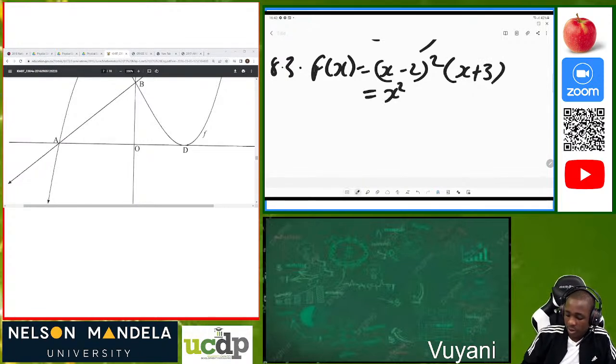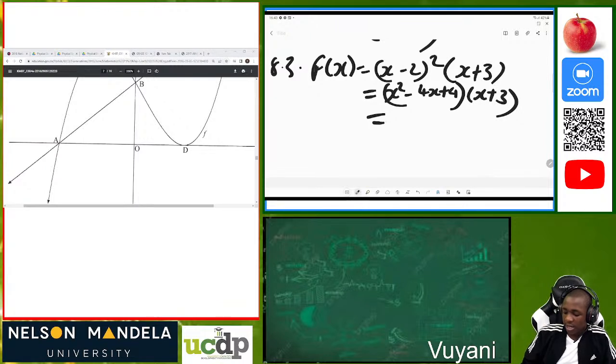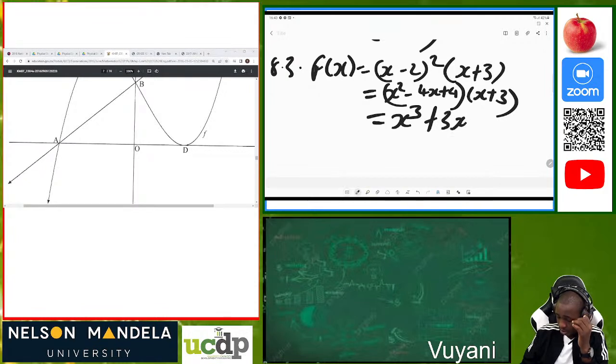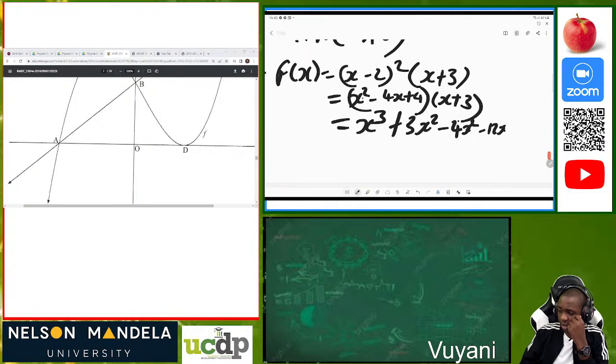We know that this is x squared minus 4x plus 4, then we multiply by x plus 3, then we expand. We have x cubed plus 3x squared minus 4x squared, minus 12x, plus 4x plus 12.